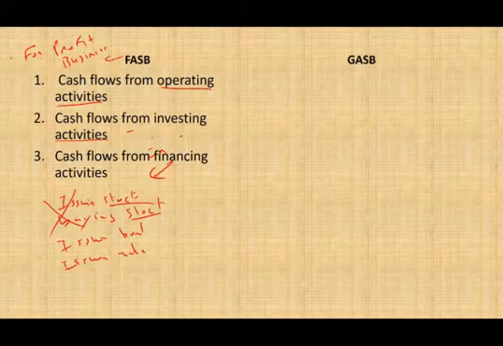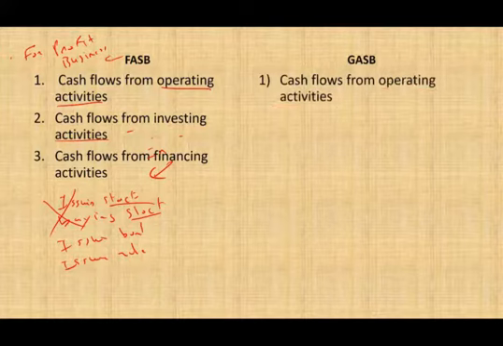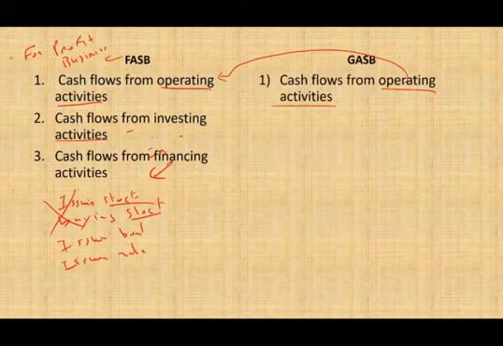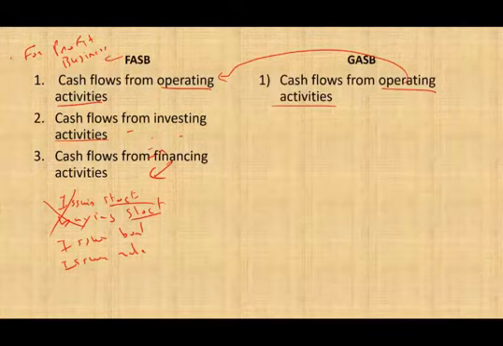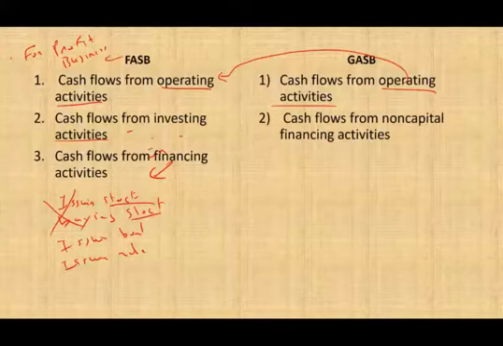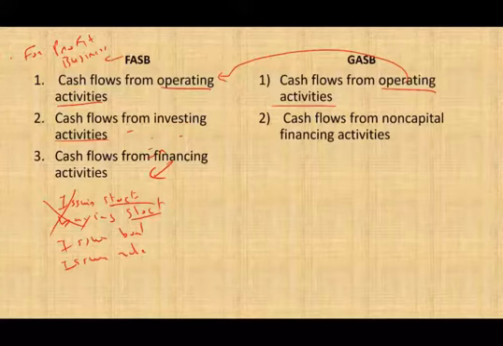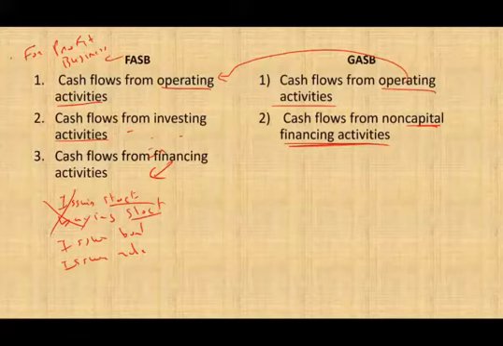Now for GASB, they're going to break the cash flow statement not into 3 but 4 categories. The first category is operating activities, and to a great degree, this category is similar to the FASB category. Basically, your income statement: what you do on a day-to-day basis to generate revenues and to run your business, which is to incur expenses. Then we're going to have the second section called cash flow from non-capital financing activities. So notice what it reads: it is non-capital financing activities.